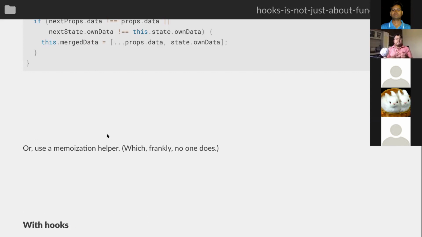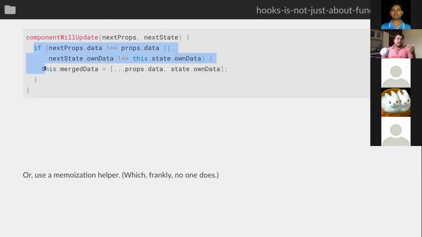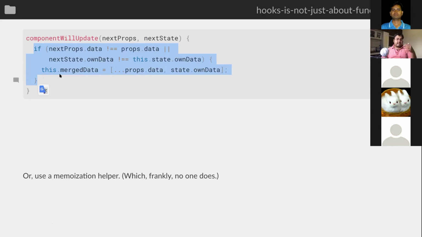I wanted to just have a memoized derived variable. So I wanted some variable which comes from two other things, right? And I wanted to memoize it so that it's not changing every time. But there is no easy construct to do this in class component, right? So what I had to do is to go through all these hoops and see whichever case fulfills my requirement and just do that, right?